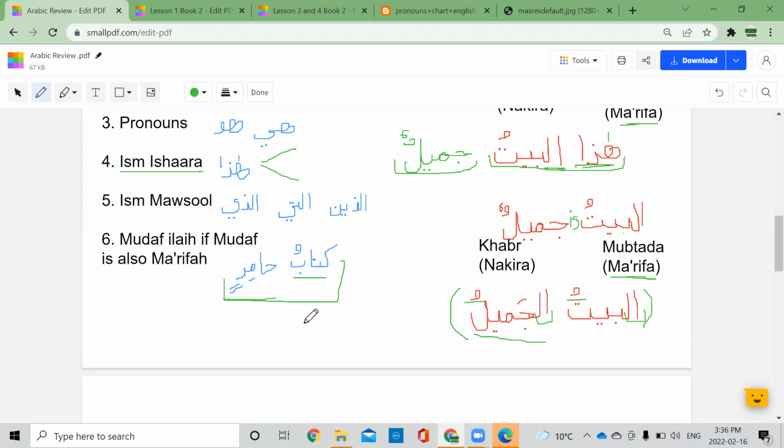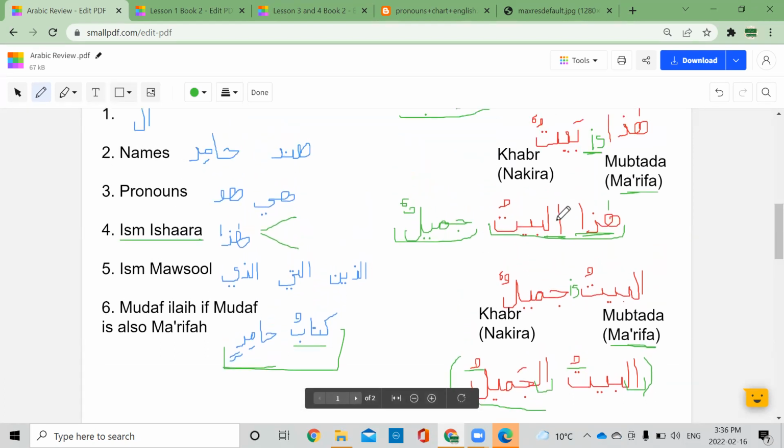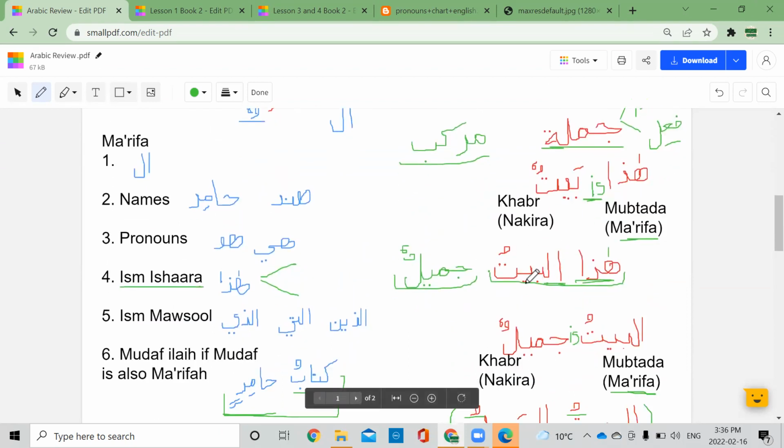Okay. And this hadha al-baytu, this will be a jumla. Sorry, no. This one here, hadha al-baytu, is a murakkab ishari, with the Ism Ishaarah. This here, hadha baytun, is a jumla. Jumla, okay. All right. Anyone have any questions?